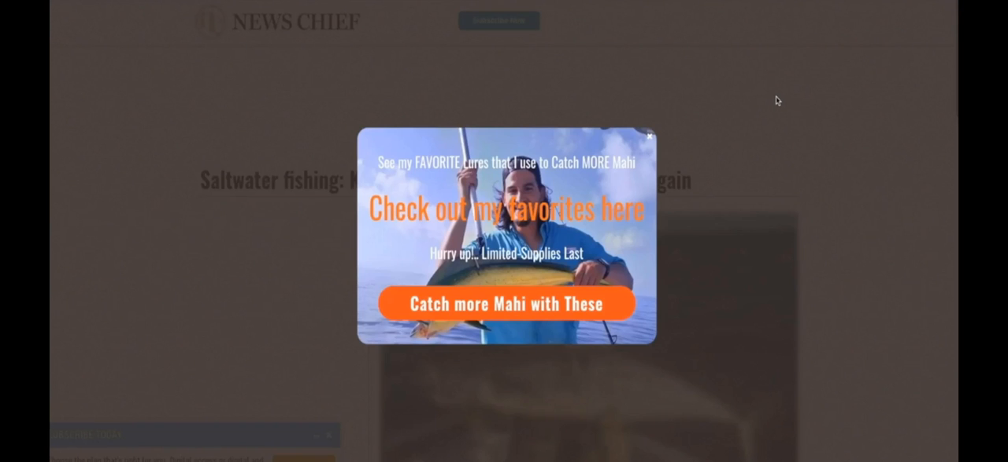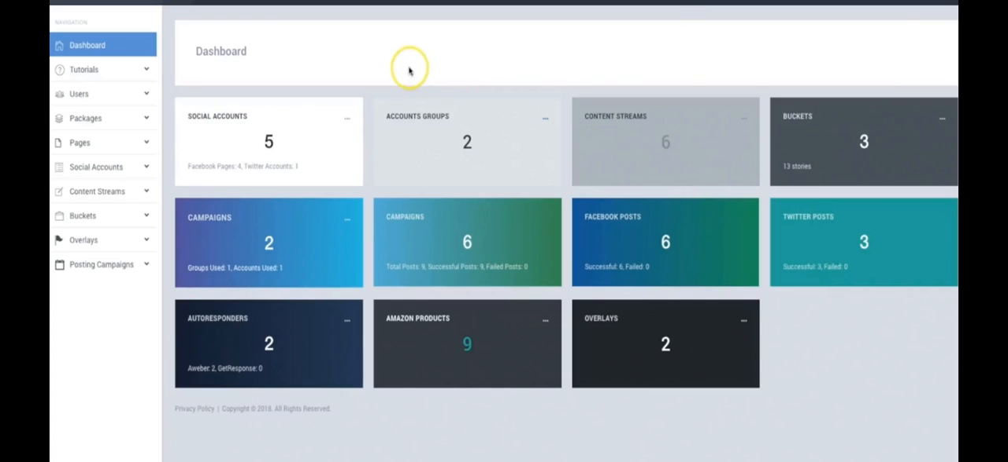It allows you to generate leads, traffic, sales, all of that good stuff without you ever having to write a single piece of content. And now let me go ahead and jump into Sociable and show you exactly how it works.